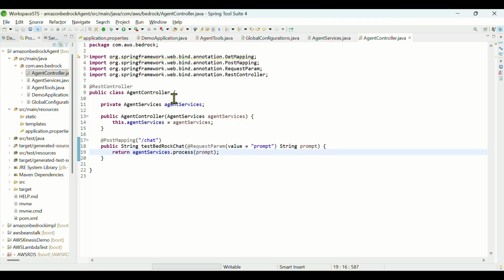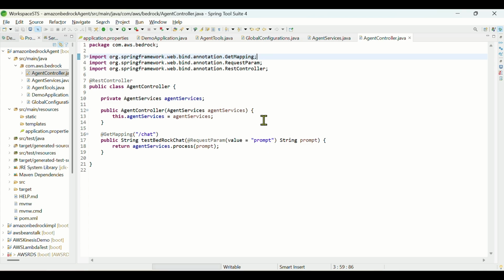Yeah, so this is our configuration. Let's keep it GetMapping only. I've almost forgotten the shortcuts since I've started using IntelliJ in my live projects.